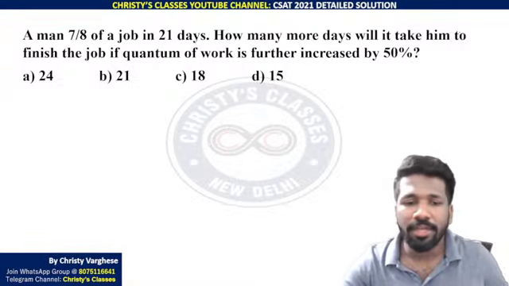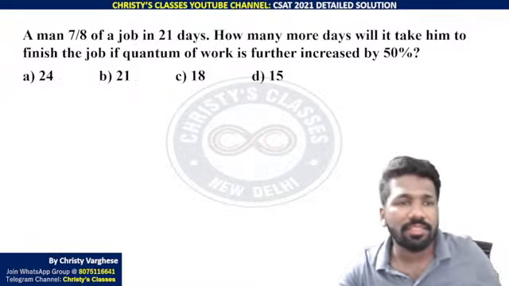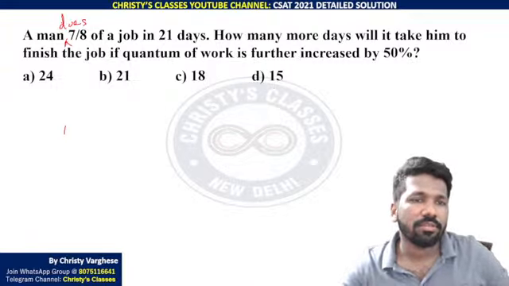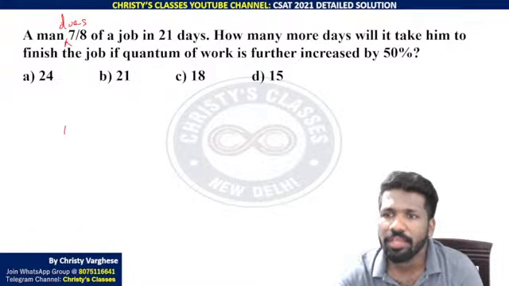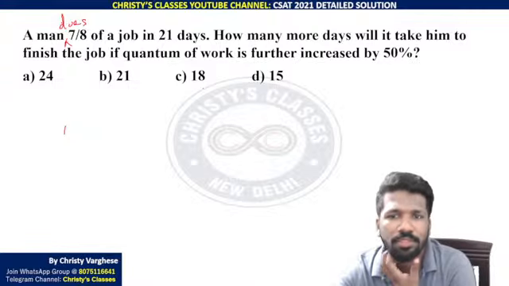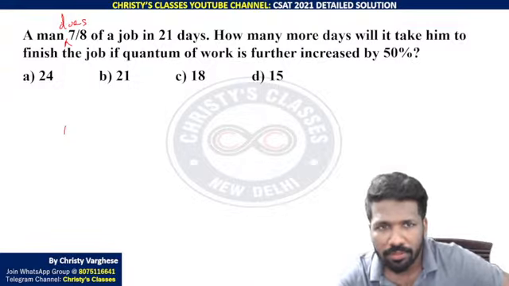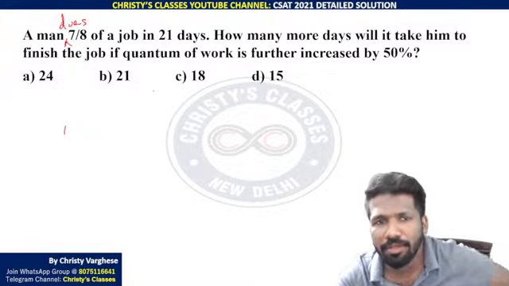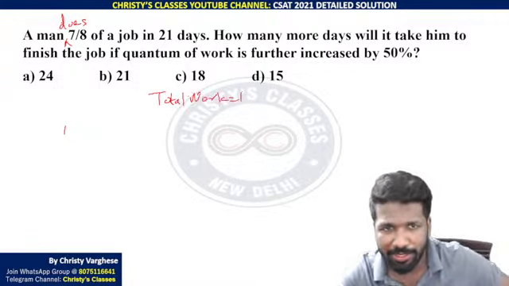Okay, so I'll explain. Listen carefully. A man does 7 by 8 of a job in 21 days. How many more days will it take him to finish the job if the quantum of work is further increased by 50%? So this you can do using the unitary method, or the LCM method is also fine. I will take total work is equal to 1, that is the unitary method. Let total work be 1.